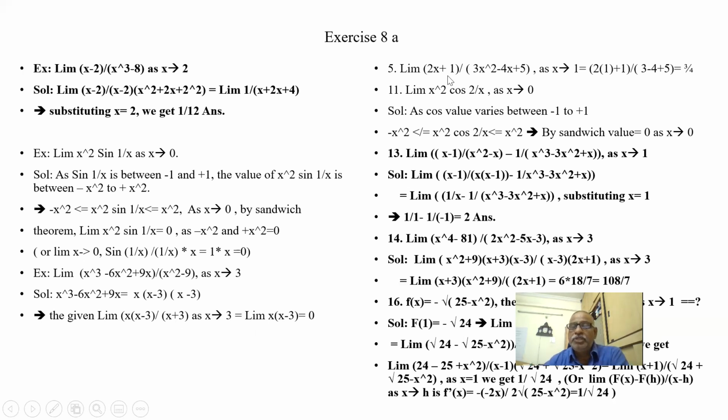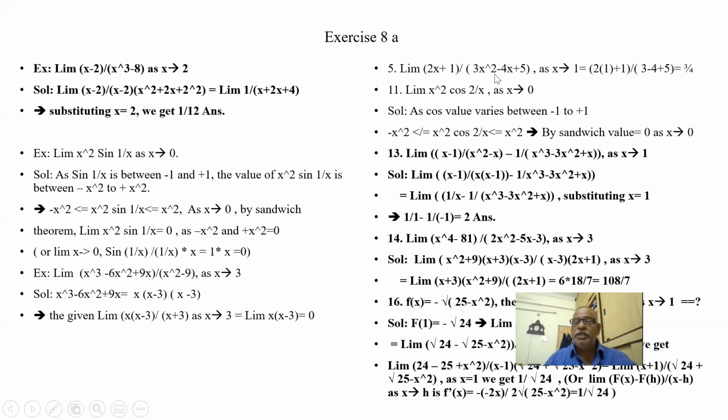Another one: 2x plus 1 by 3x square minus 4x plus 5. I am simply substituting x as 1. The denominator is 3 minus 4 plus 5, which is 4. The top is 3, so the answer is 3 by 4. Because we are not getting 0 in the denominator, I can straight away substitute 1. Then x square cos x, which we have just discussed: minus x square is less than x square cos x, which is less than x square. That means sandwich.